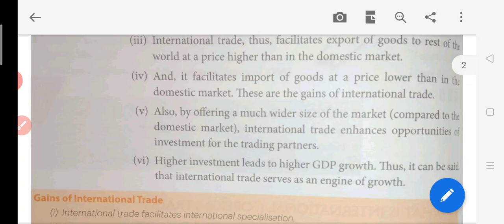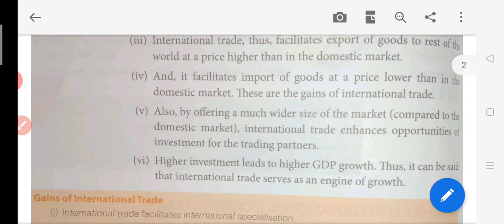So when the size increases, many trading partners will also do the investment, like there will be an increment in more exporters in the country, and they'll be selling the goods in the other economies. This is how the trading partner will be interested in these trading activities.